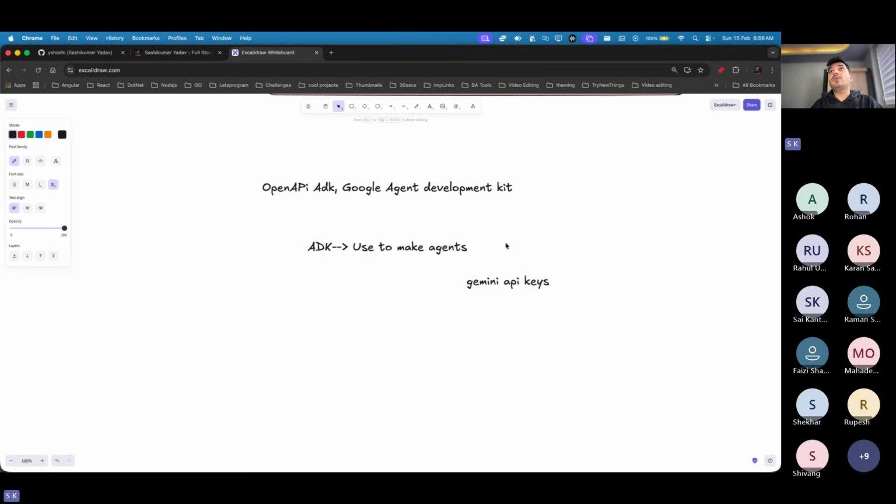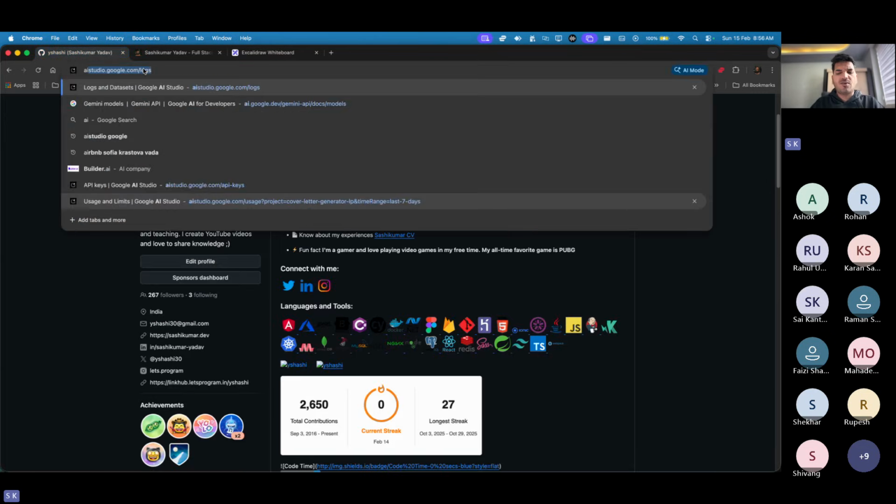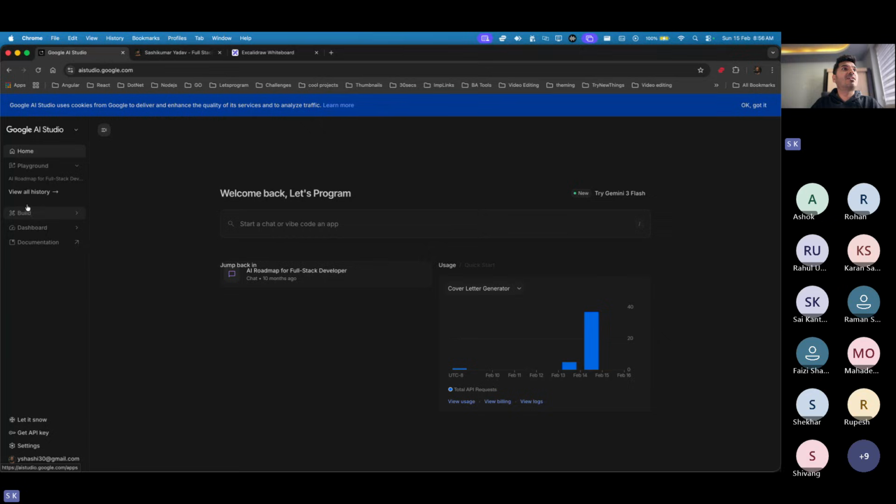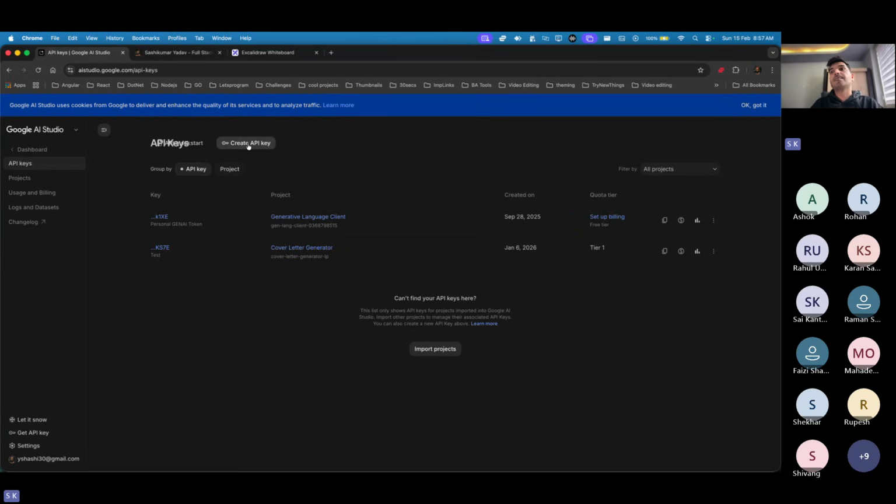If you don't know how to get it, there is something called AI Studio. If you go to aistudio.com, you can click somewhere over here. Where is that? Get API key on the bottom. If you click this, you need to create an API key. Now, what I remember is that you need to set up billing. If I use this API key, it will not work because they say you have to set up billing, and to do that you need to add your credit card or something. And trust me, the bills are not that high.